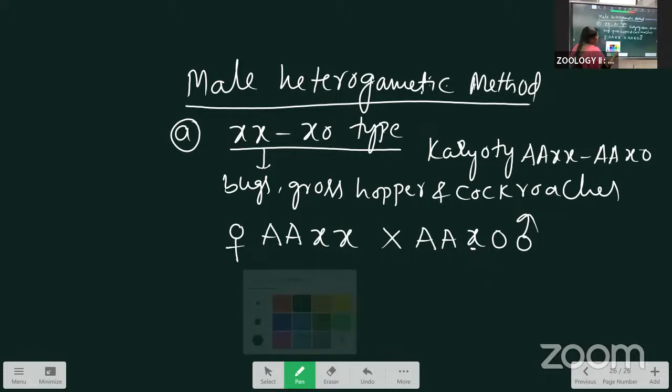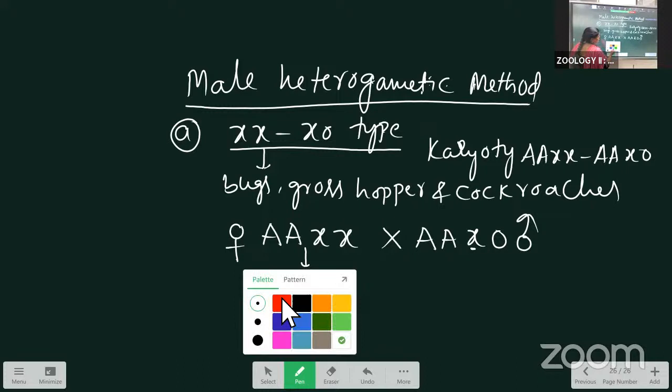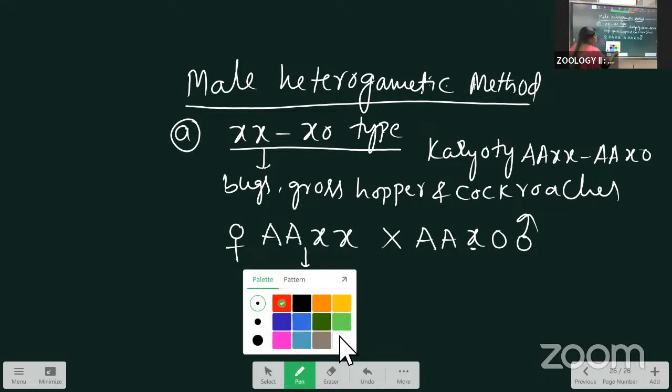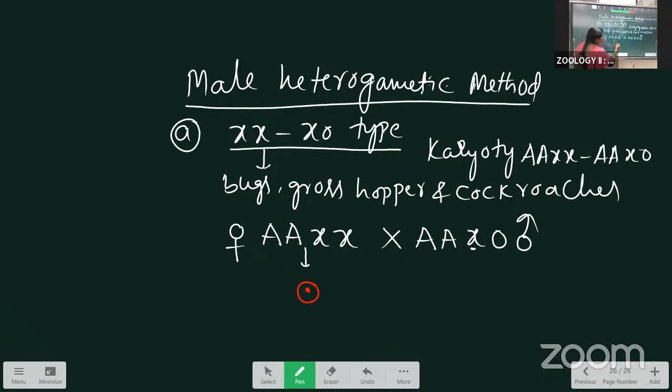And they are producing the ova here. Which type of ova are produced? All are AX type ova.